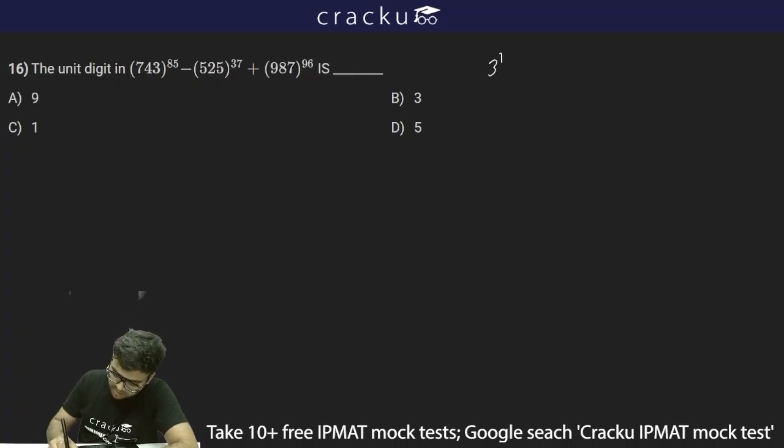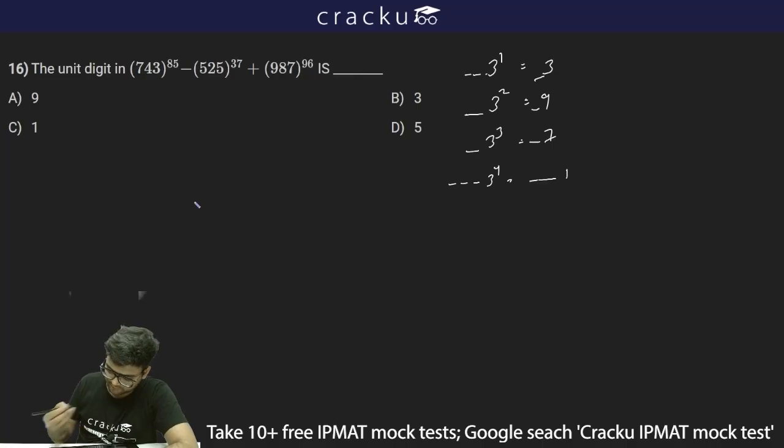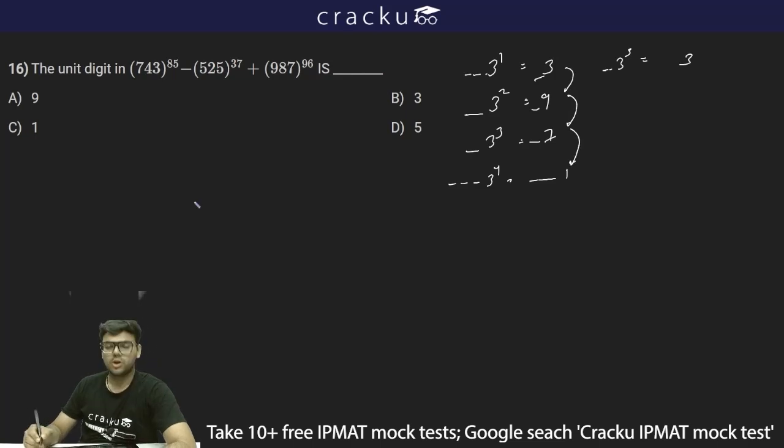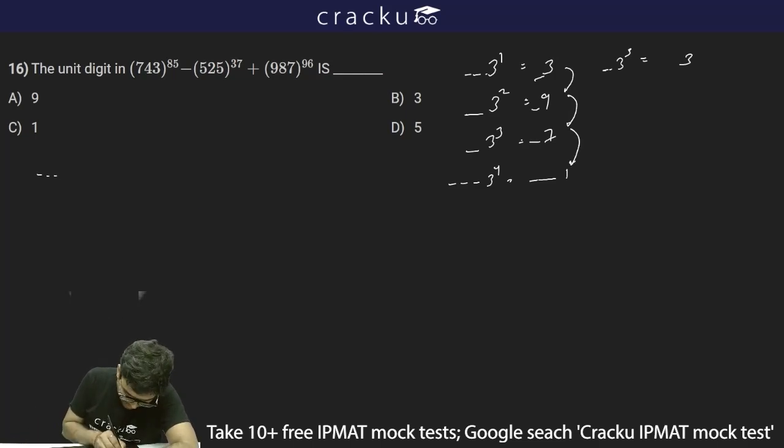So if 3 to the power 1, it will be 3. 3 squared is 9. If the power is 3, the unit digit will be 7, and if the power is 4, the unit digit will be what? It will be 1. And then 3 to the power 5 will be again 3, and then 9, then 7, and then 1. So this process will keep on continuing.